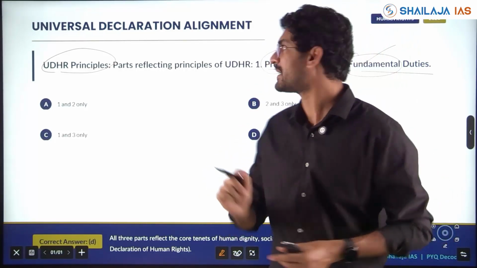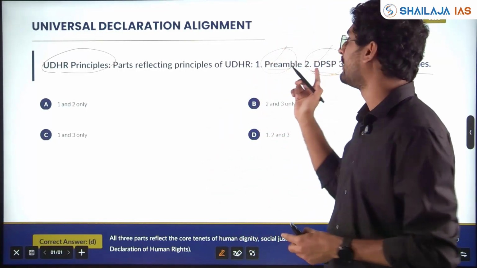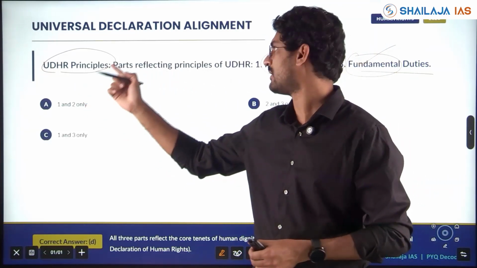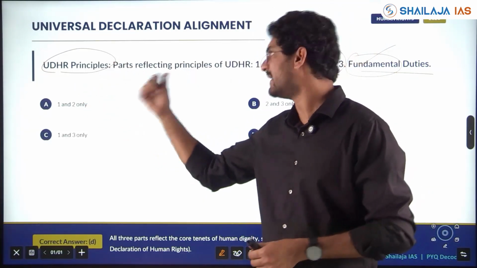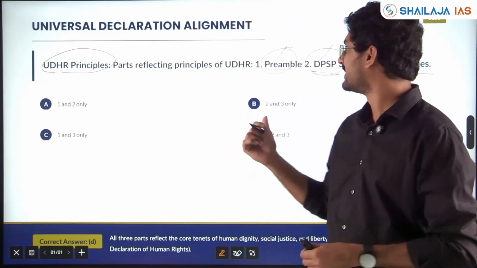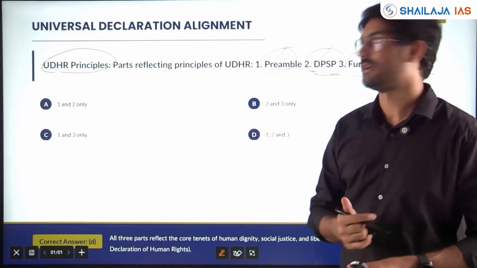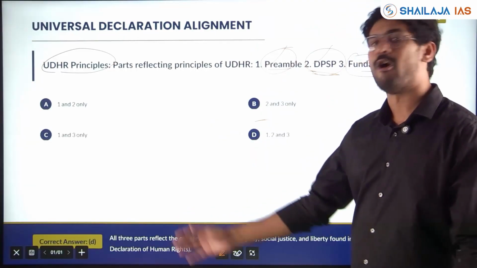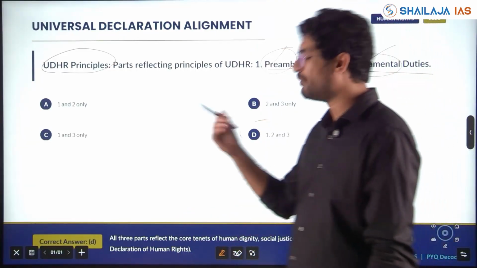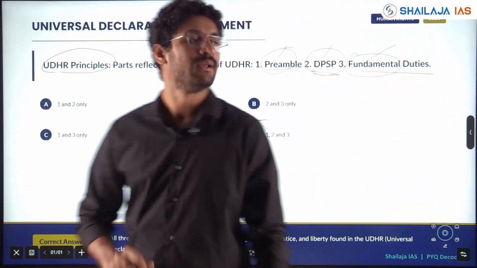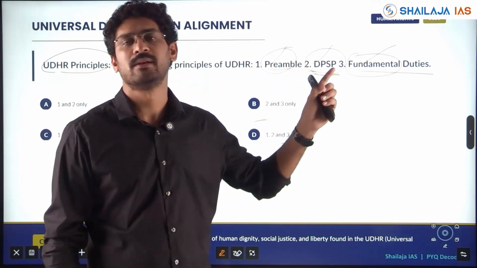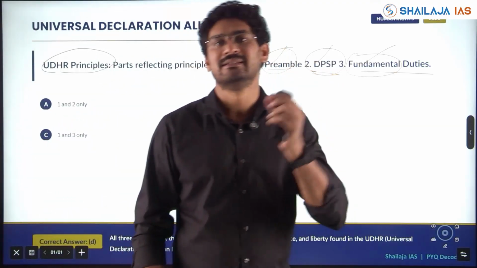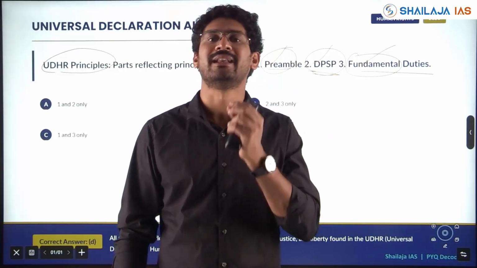Even if one principle of the preamble, DPSP, fundamental duties matches with UDHR, the Universal Declaration of Human Rights, then it means it is reflecting the principles. So here all three pairs are correct. We need not go into great depth, because preamble, DPSP, fundamental duties all have human principles: justice, liberty, equality.